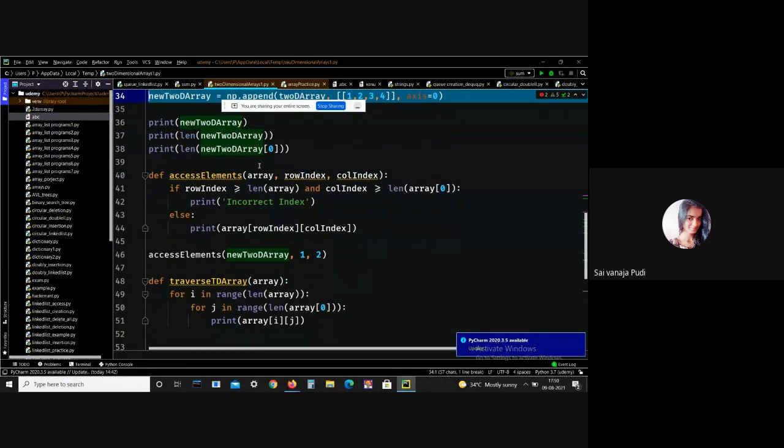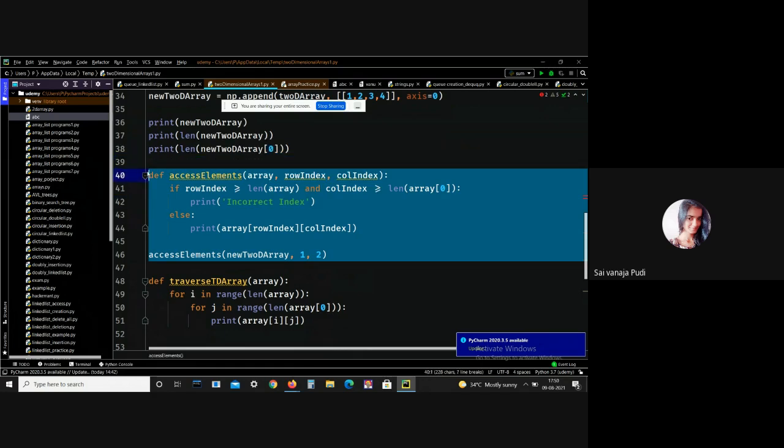If you want to access elements, then you can access an element. Let me copy this.